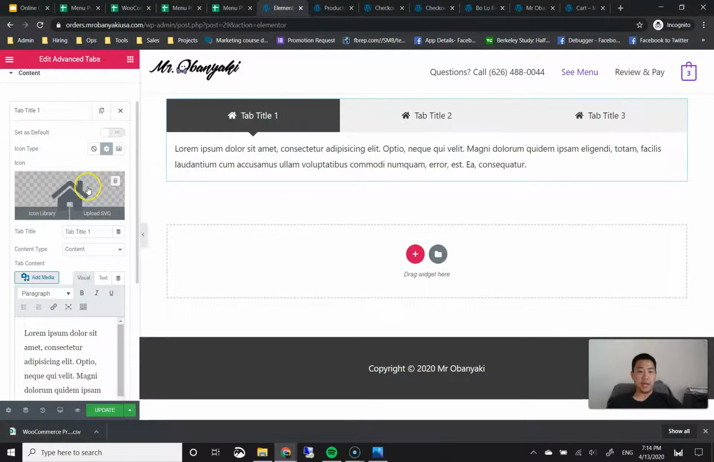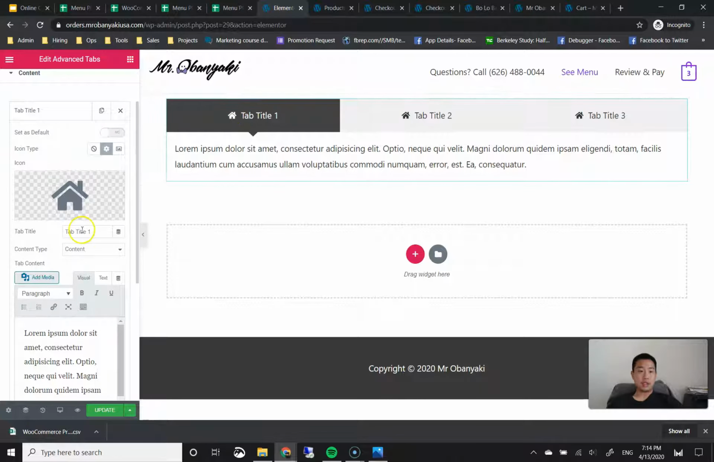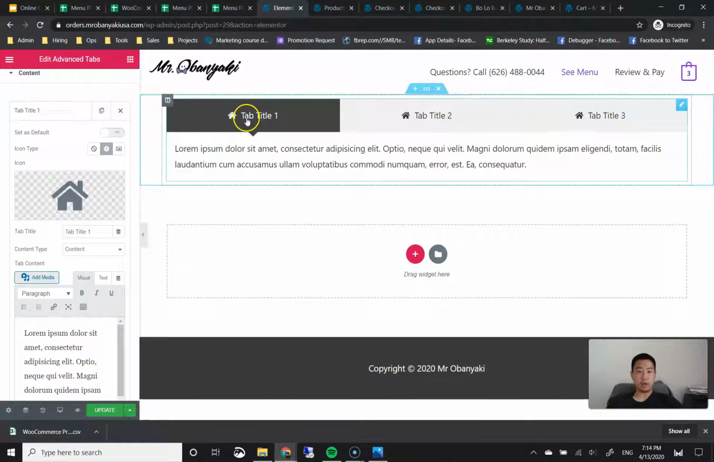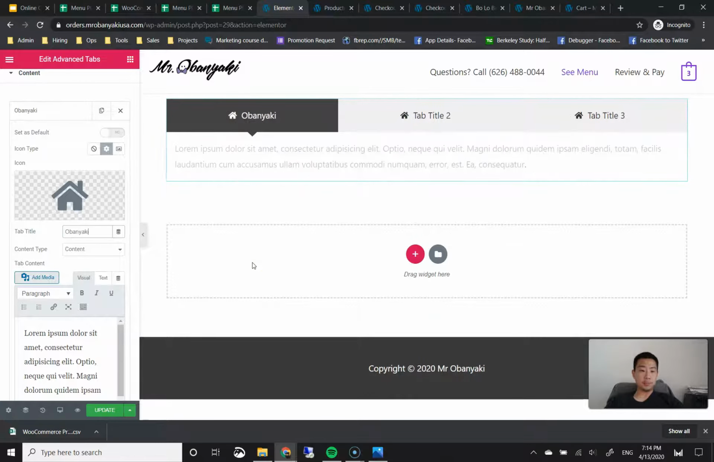Then to edit each tab, you're going to click on each of the respective tabs. Then there are a couple of things you can edit. You can edit the icon, which by default is a little house right here. And you can also edit the tab title, which by default, the very first one is tab title 1. Okay. So the first tab title I want is, I actually want it to be Obenyaki.